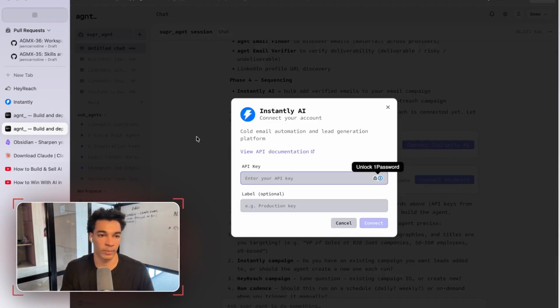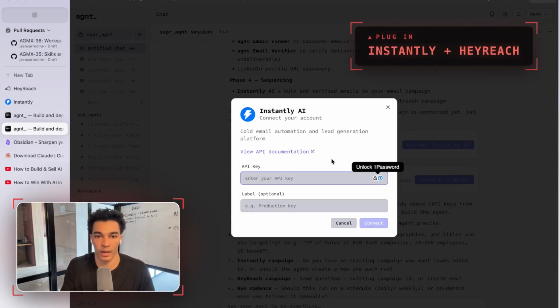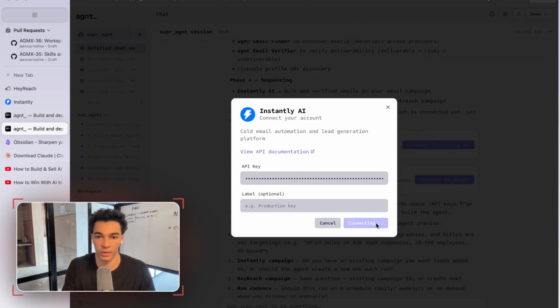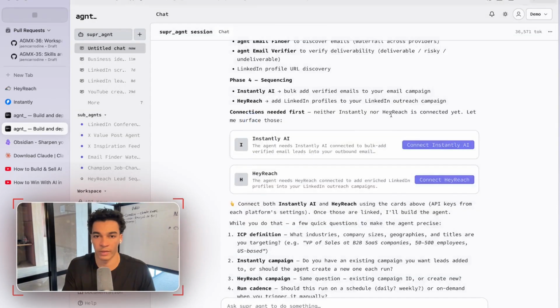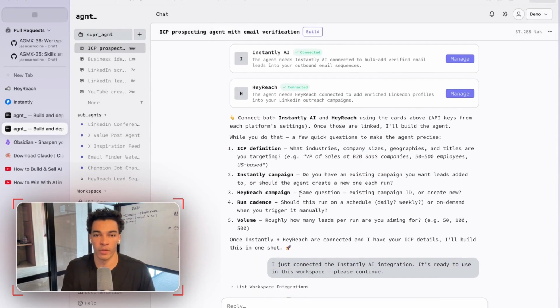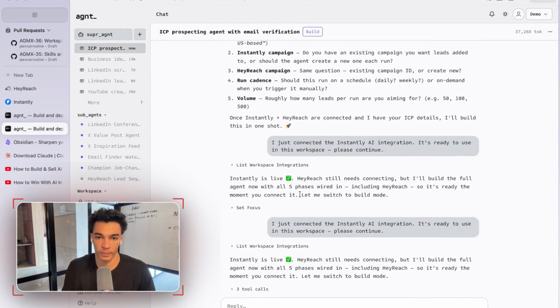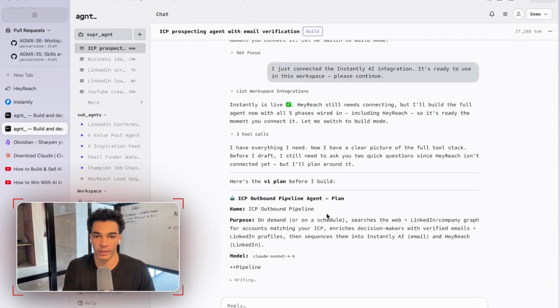I'll go ahead and connect. I've already copied my Instantly key off screen, so I'll paste that in here and then I'll do the same for HeyReach. Okay, now we have both of those connected to the platform. So we should be ready for the next step.